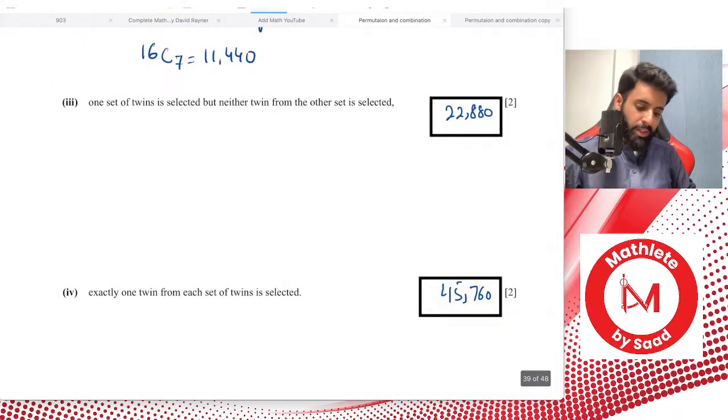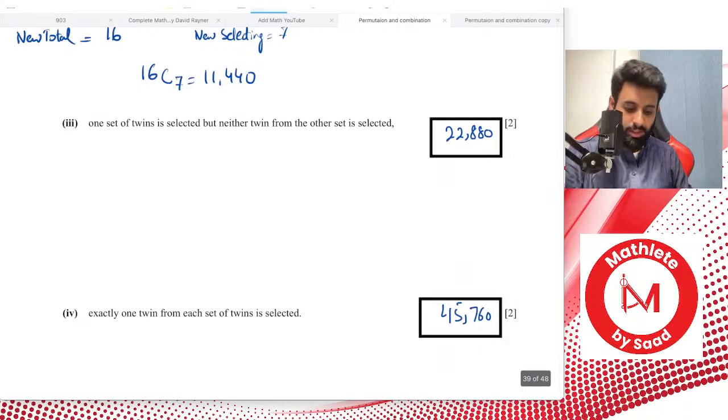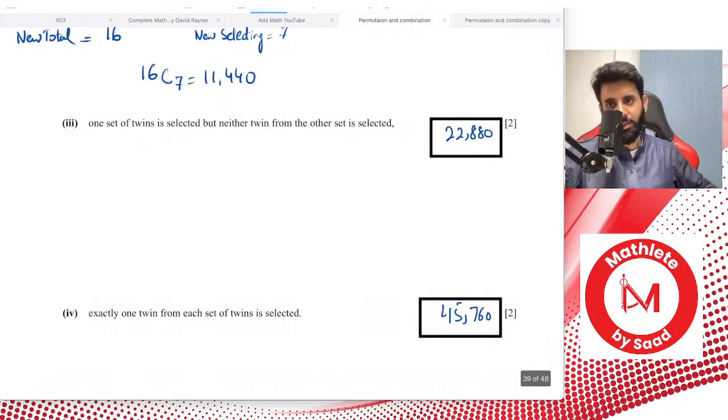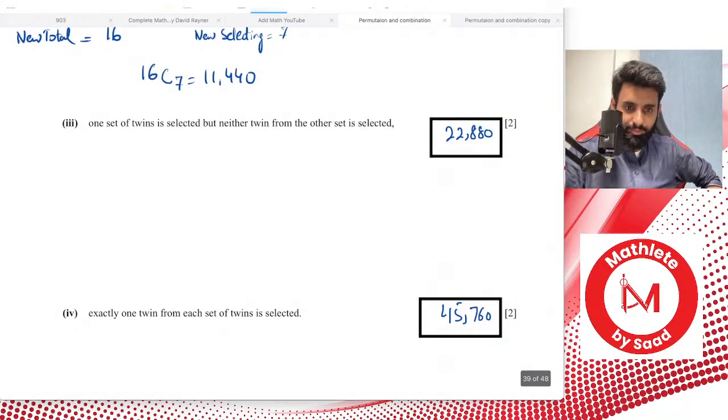Part 3 is where it gets slightly interesting. Anyone who'd like to help me out in part 3 and tell me how it works? 11,440, that's the answer to the previous part. Although the answer is right over here, 1 from each set of twins is selected.